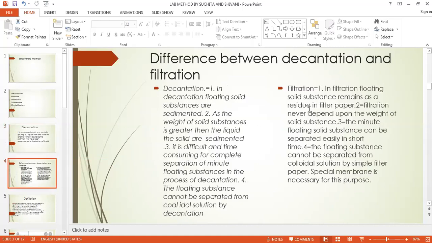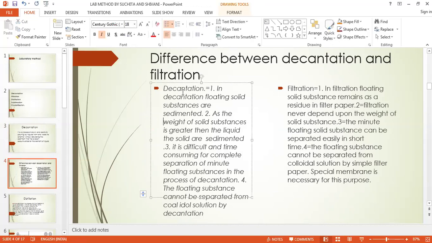The second one we have seen is filtration. Decantation takes a longer amount of time, so filtration is a better one. Filtration means we are filtering the solid substance and separating it from the liquid with the help of filter paper. So here there is a difference between decantation and filtration. Here we require one filtering membrane.